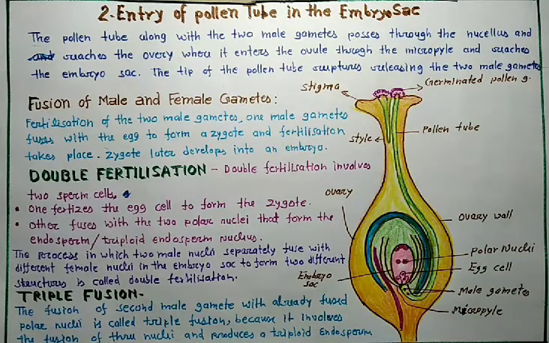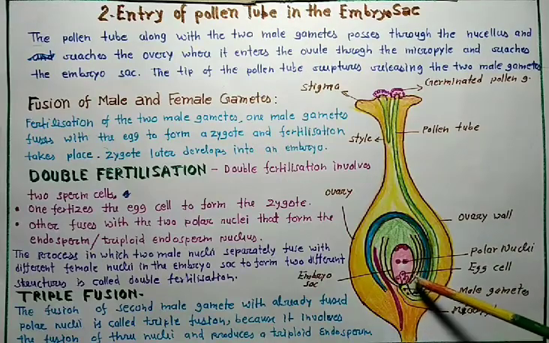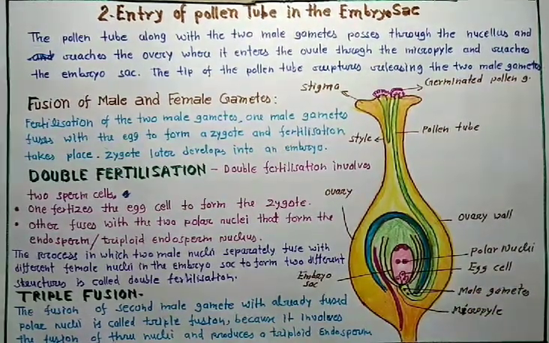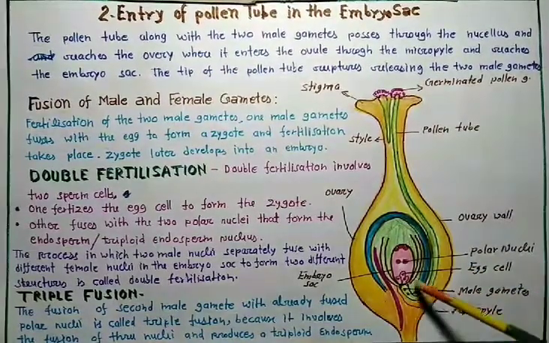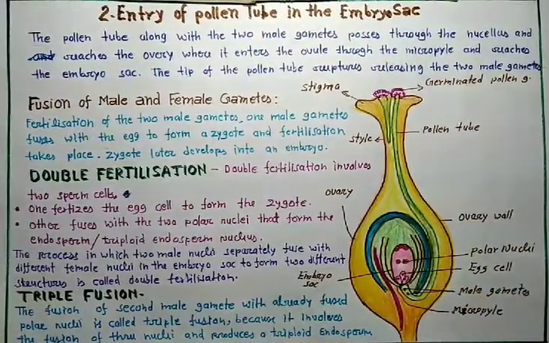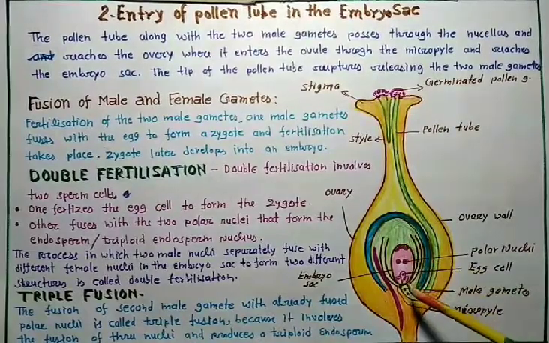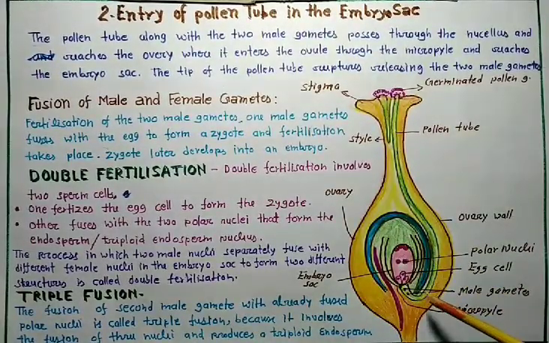Listen, be careful. You know that here are two male nuclei, two male gametes. One male gamete fuses with the egg cell to form a zygote, and the second male gamete fuses with the polar nuclei. It forms the endosperm.